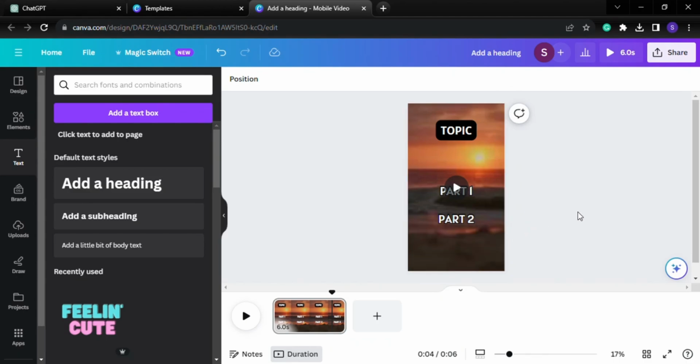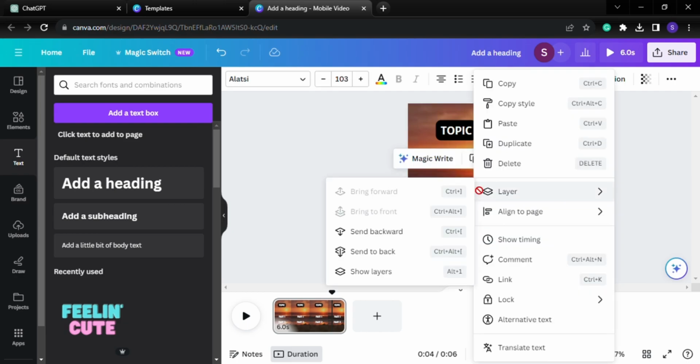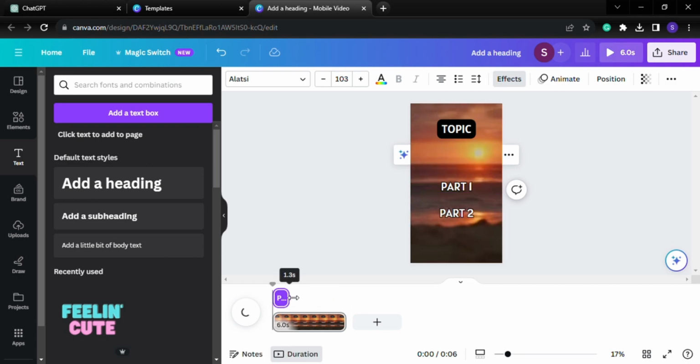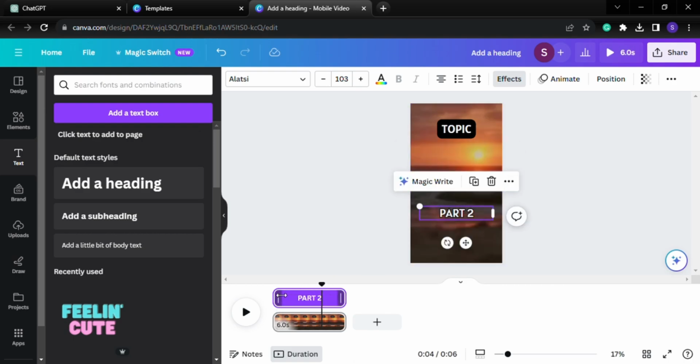The last thing we are going to do, we don't want both of these texts to show at the same time. Then we are going to click on that, and we are going to adjust timing to avoid overlapping. Then we are going to click on that, show time. This is a 6 second video, so the shorter amount of the video is going to be the second part, and the first part is going to be the longer part. So 4 seconds for the first part and 2 seconds for part 2.